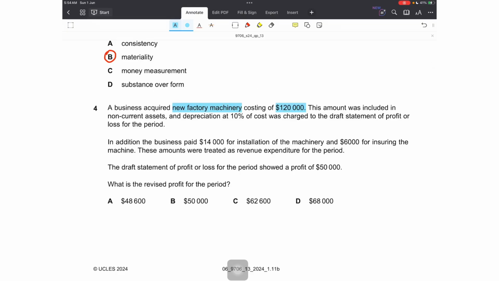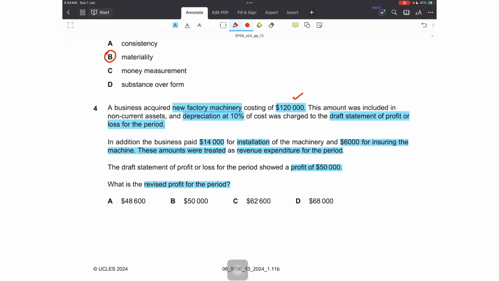Moving towards question number 4, it says a business acquired new factory machinery costing 120,000. This amount was included in the non-current assets and depreciation of 10% of cost was charged in the draft statement of profit or loss for the period. In addition, the business paid $14,000 for installation of the machinery and $6,000 for insuring the machine. These amounts were treated as revenue expenditure for the period. The draft statement of profit or loss for the period showed a profit of $50,000. What is the revised profit?